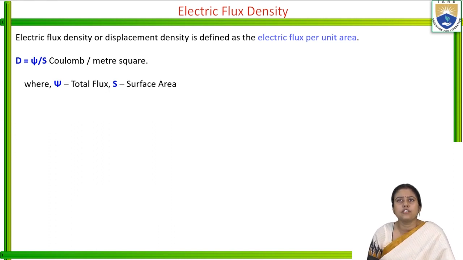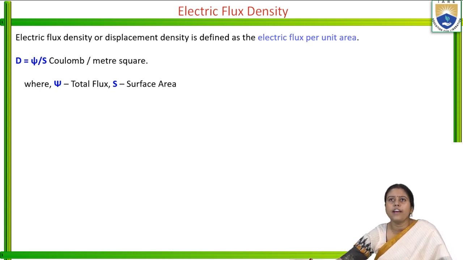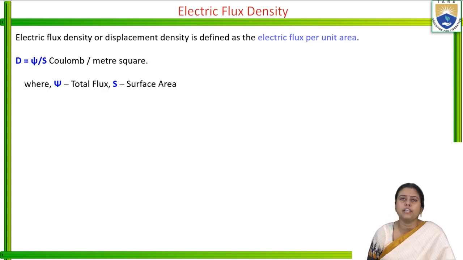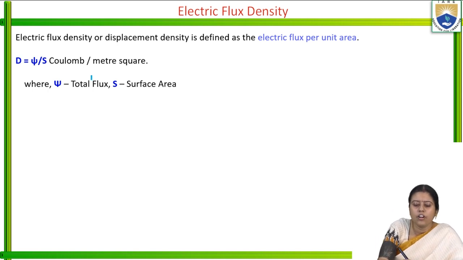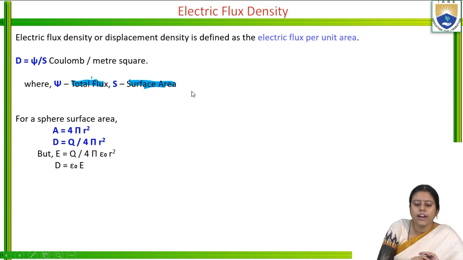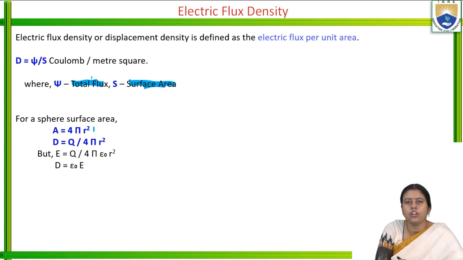So first we will discuss one important definition, flux density, and the first one is the electric flux density. Electric flux density, or displacement density, is defined as the electric flux per unit area, and we can write D equals psi by S. Psi is the total flux and S is the surface area. For a sphere, the surface area is A equals 4 pi r square. So D is equal to Q by 4 pi r square.